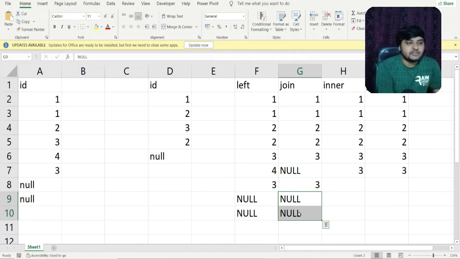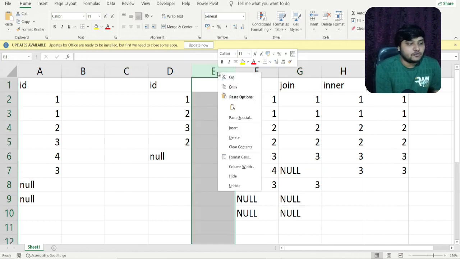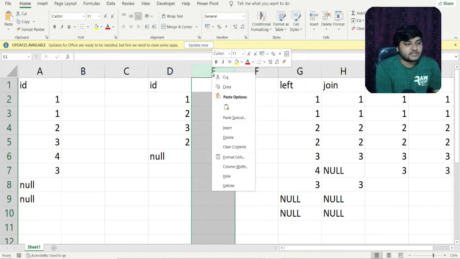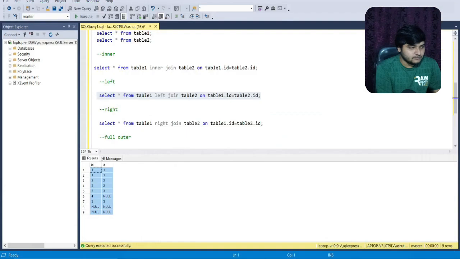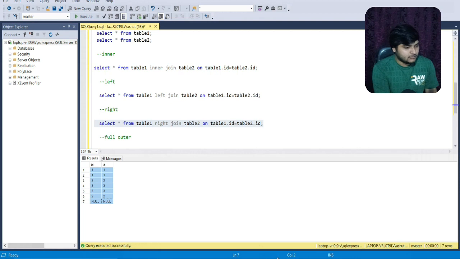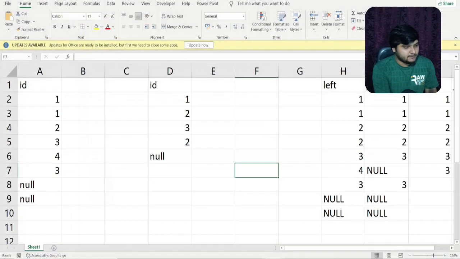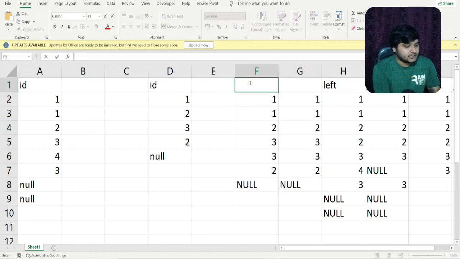Let us see the output for the right join, and I hope after that you will be able to understand much more clearly what is happening right now. So I'll again run the query for the right join and we are getting a result. I'll copy this and paste it here, and I hope that after this the null joins will be very much clear for you.